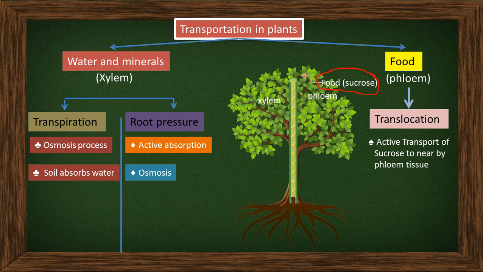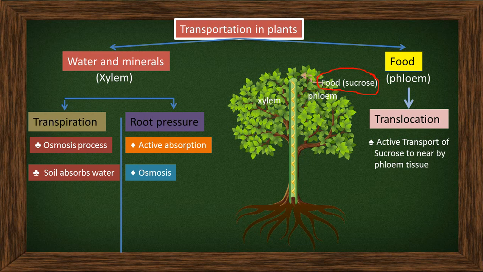This is called active transport. It takes place with the help of ATP energy. That is the reason we call it active transport of sucrose to the nearby phloem tissue, because it takes place with the help of ATP energy. Then the concentration of sucrose becomes very high near the phloem, but the concentration of sucrose is very less in the xylem, because it consists of water.